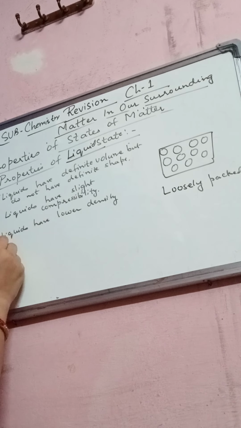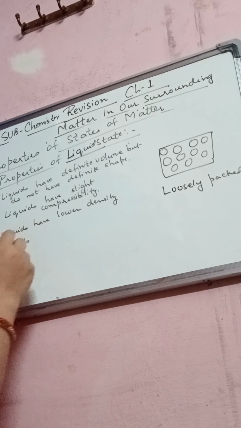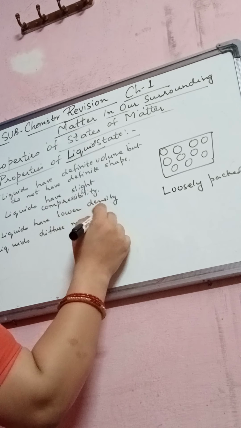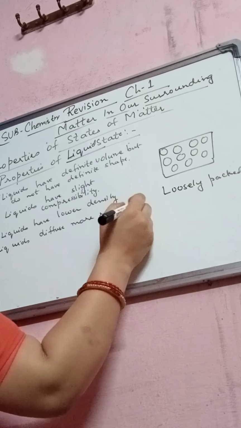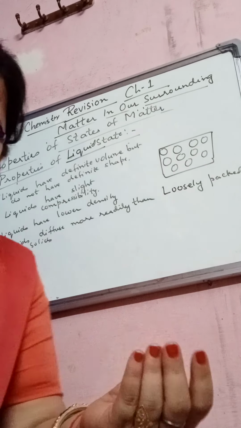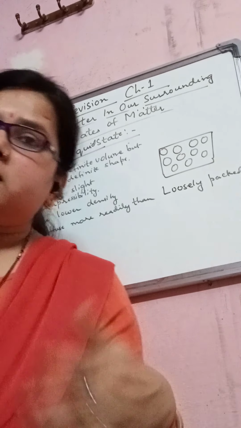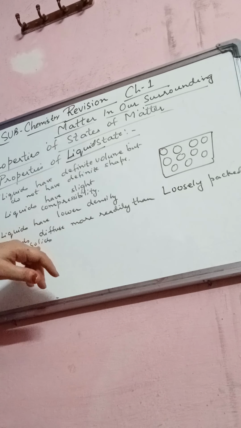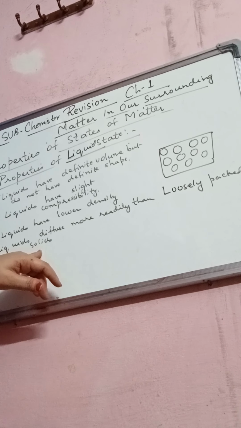Now next point is liquids diffuse more readily than solids. Here what happens, the particles of liquids move faster and diffuse more readily, because diffusion in liquids is faster than in solids.